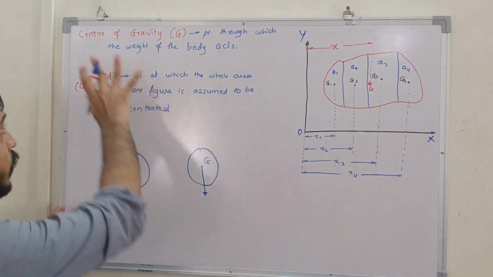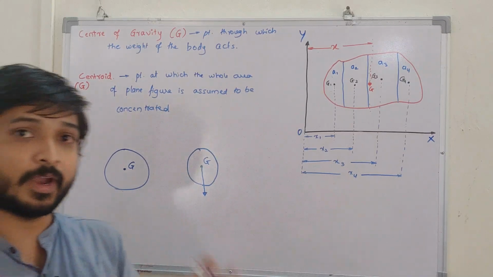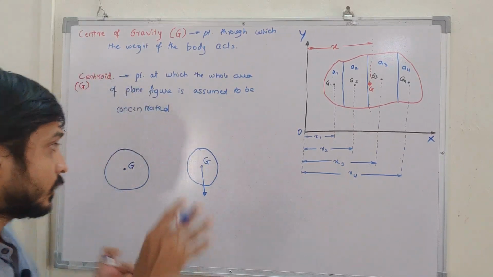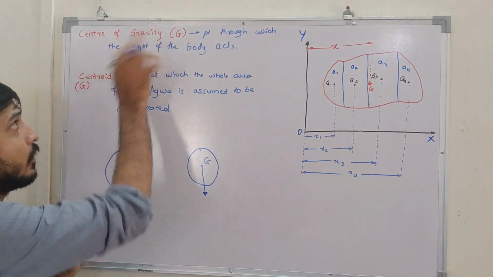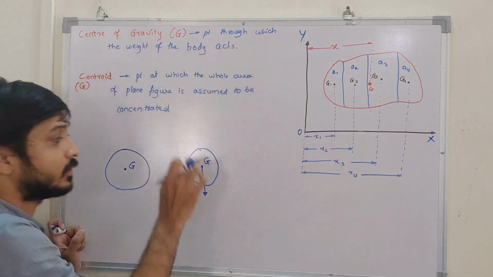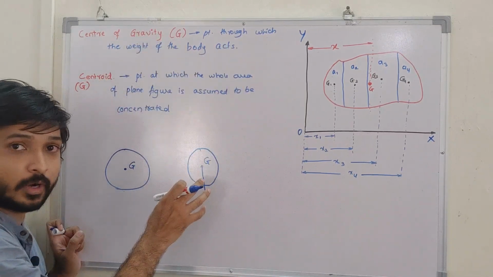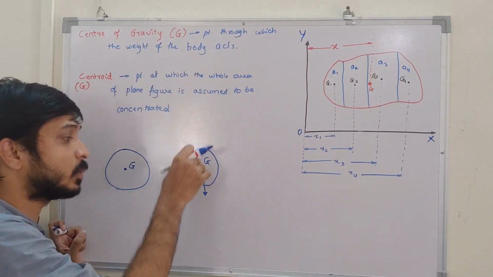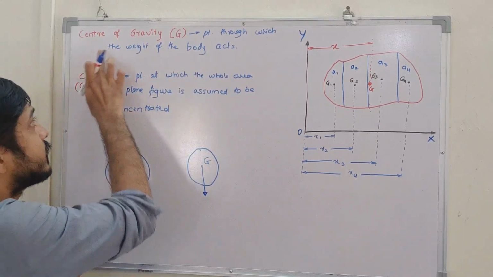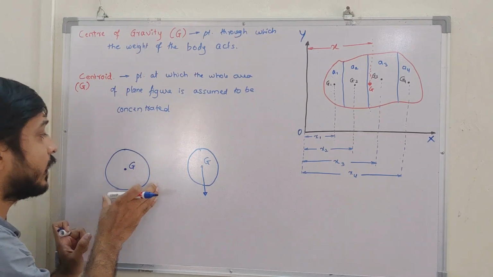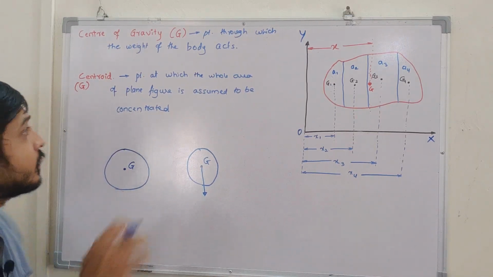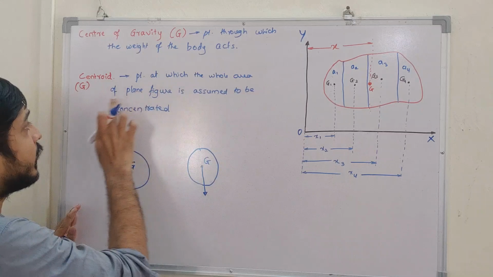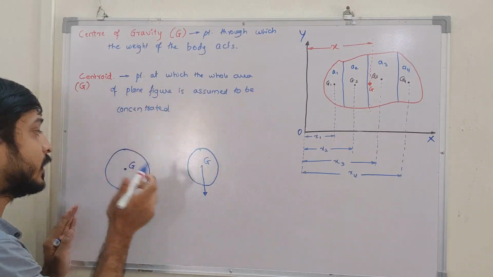So you understood, right? When you are talking about the weight of the body, we call it center of gravity: the point through which the whole weight of the body is concentrated, or acts. Whereas for centroid, we take an area: the point at which the whole area of a plane figure is assumed to be concentrated.